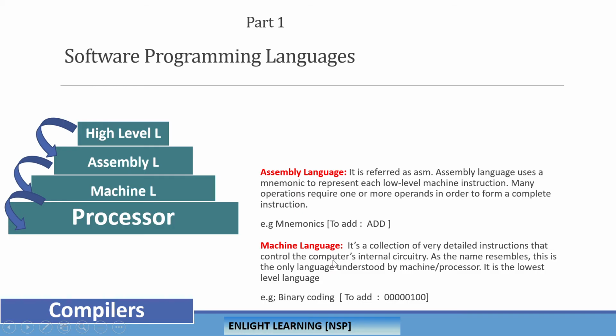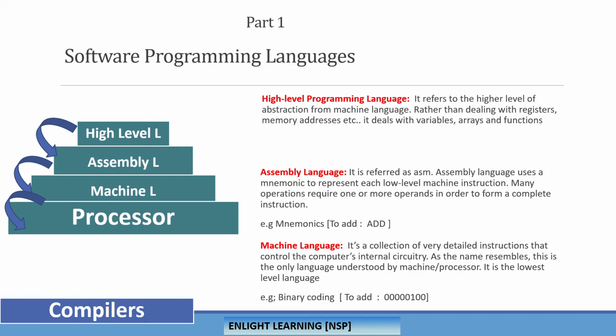Why? Because machine language is directly understandable by the processor. Assembly language is not directly understandable by the processor, so we need a translator between assembly language and machine language. That is the only additional step that is required, but the programmer feels much more comfortable compared to writing machine language. So here there is one more way of writing a program